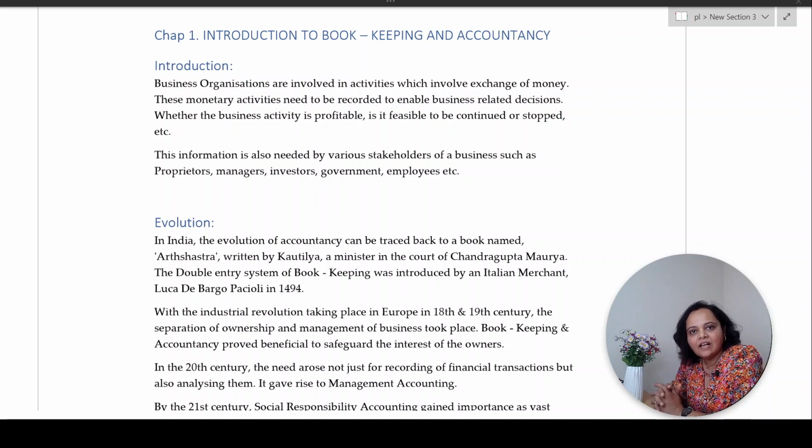But before we start with the chapter, one thing that I want to share with you is how studies are going to change once you have come to the college. Now, for the last 13 years, when you were in school, the focus of your education was to make your basics strong, your subjects strong, right?